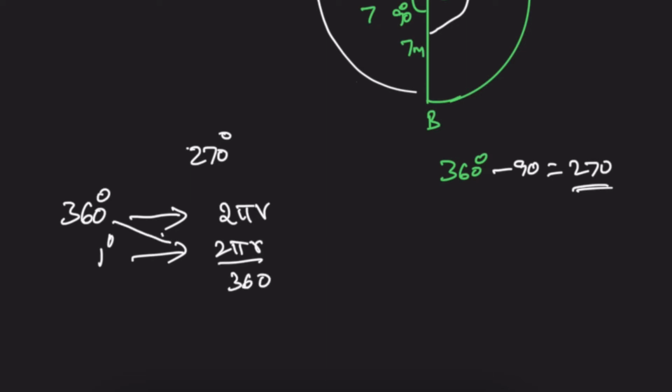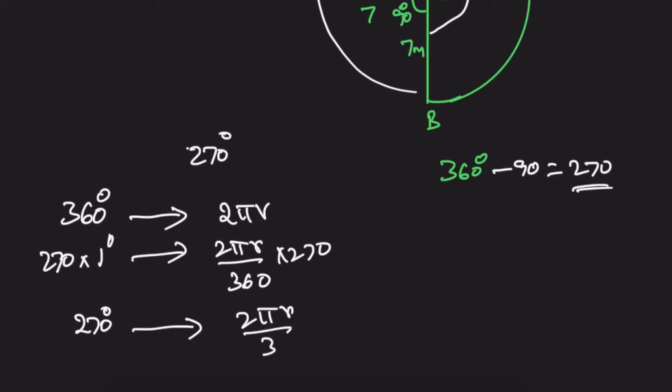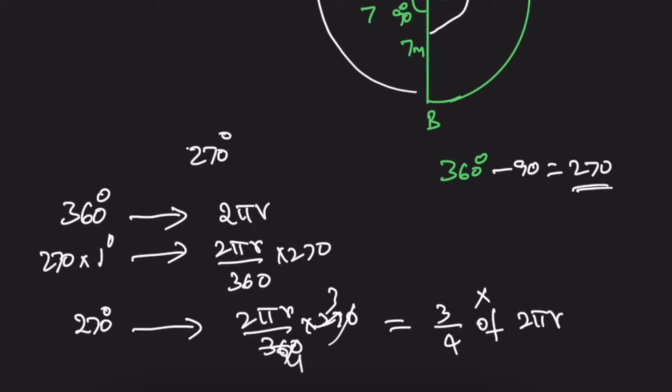Multiply both sides by 270, and we get 3 by 4 of 2 pi r.